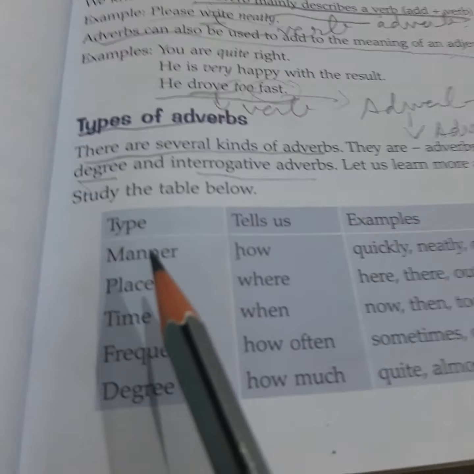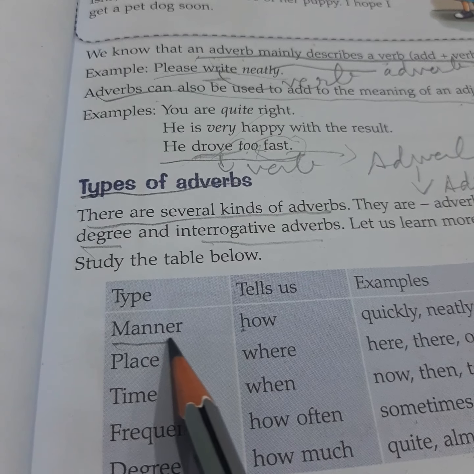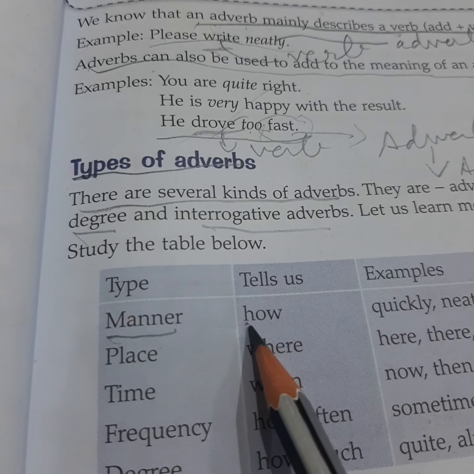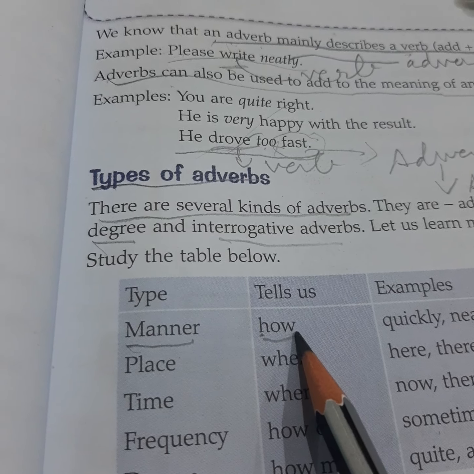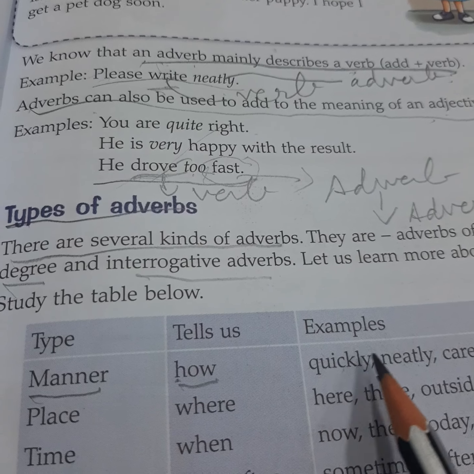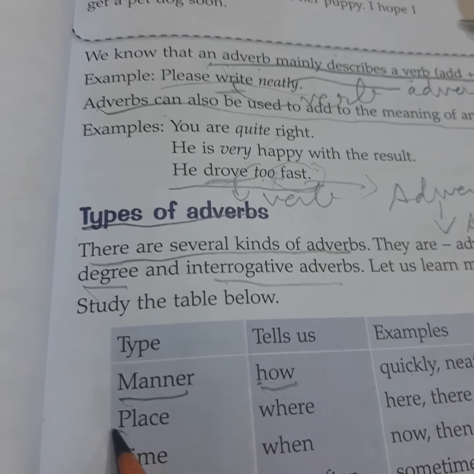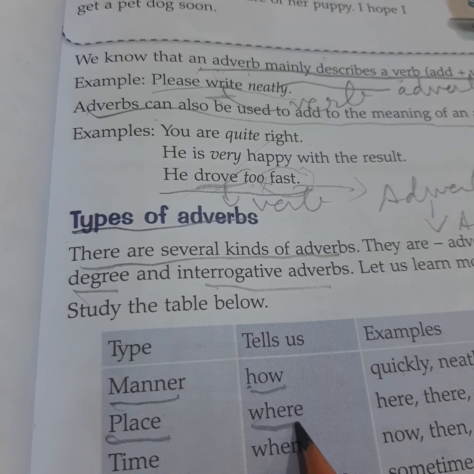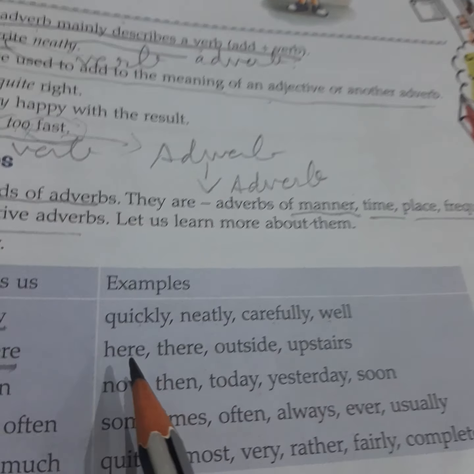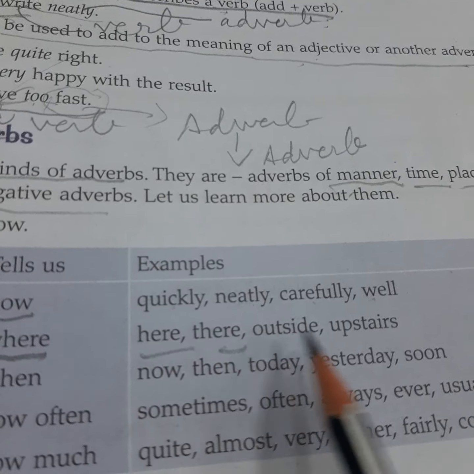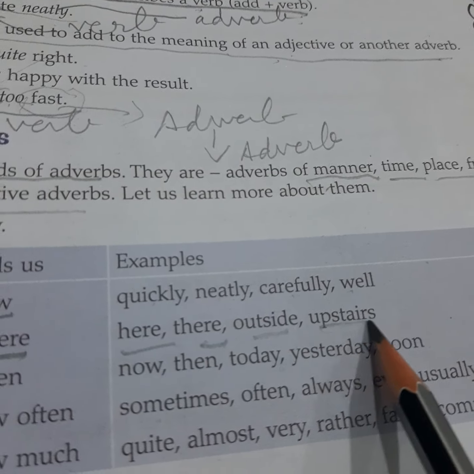You can see in the chart here, adverb of manner tells us how. For example, quickly, neatly, carefully, well. Adverb of place tells us where. For example, here, there, outside, upstairs. So it's an adverb of place.